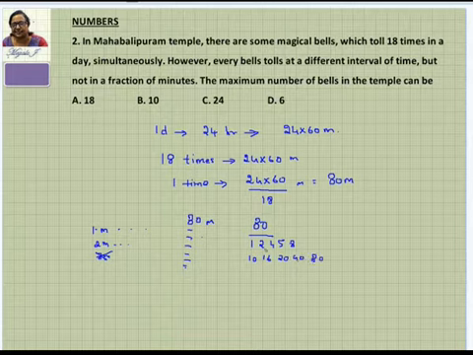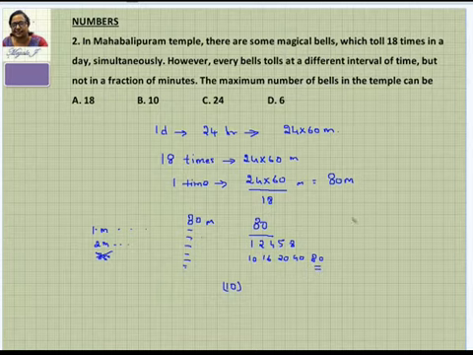So how many are there? 1, 2, 3, 4, 5, 6, 7, 8, 9, 10. So there are 10 of them. You don't have any other factor here. Therefore, there are 10 different bells with different intervals at which they toll, like 1 minute, 2 minutes, and so on, and all together they will be tolling at the 80th minute.